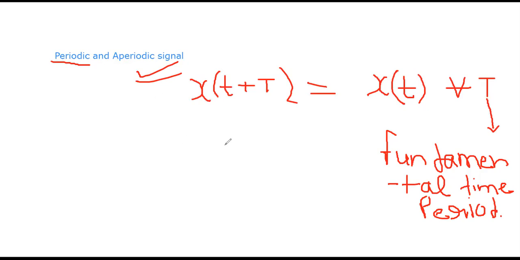So here we have seen the basic definition of periodic and aperiodic signals. A periodic signal satisfies this condition for all values of t, and an aperiodic signal does not satisfy this condition for at least one value of t.